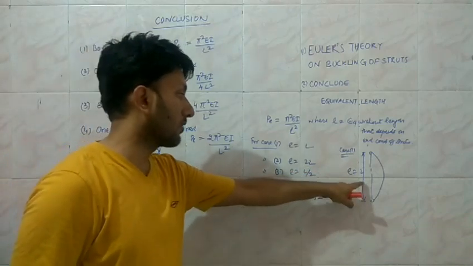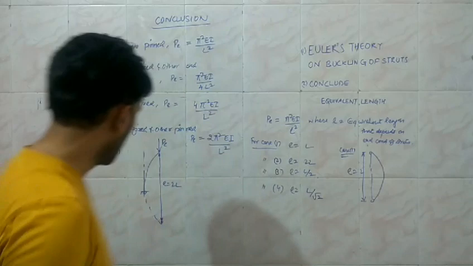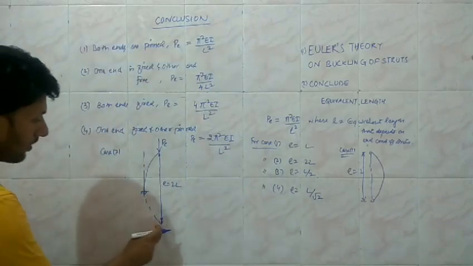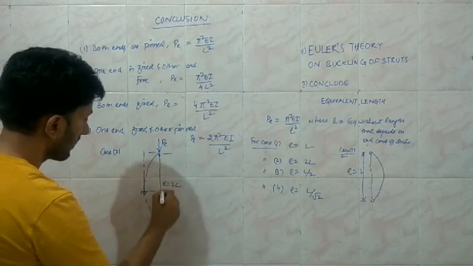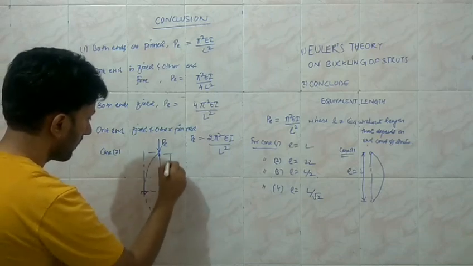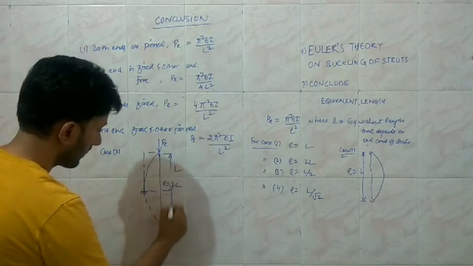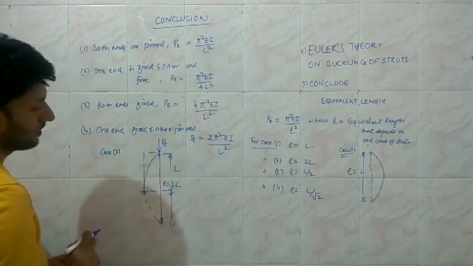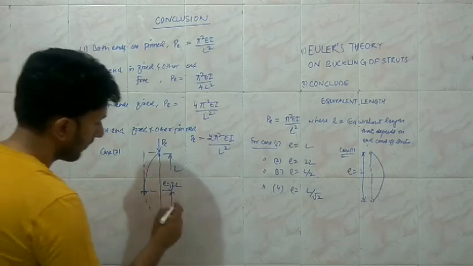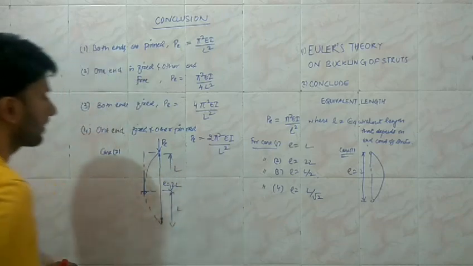So the length of the half sine wave for the first case is equal to L. For the second case, it is equal to 2L, where this length is equal to L, and this is another L. So we have the mirror image in order to complete the half sine wave here. So this is also equal to L.